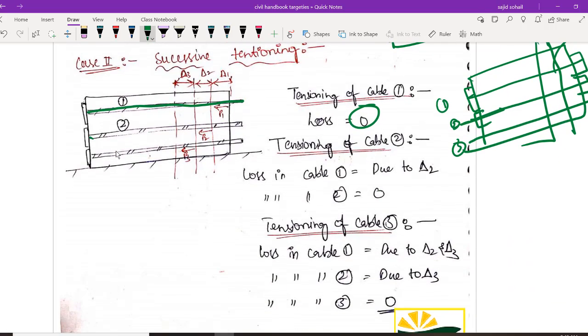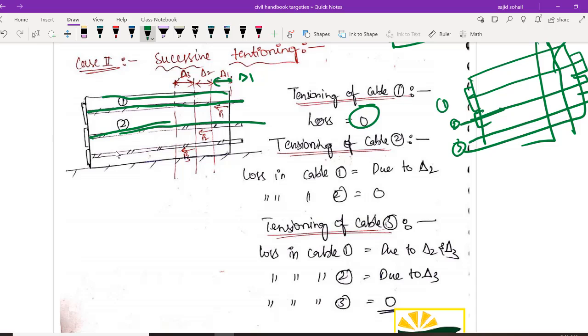But if you are again stretching it at the level 2 after giving some gap, then what will happen? Obviously this body, whatever was there, it will be moving in by delta 1. I hope it is very clearly right. I hope you got the concept. Whenever you are giving the tensioning to the cable at this level 2, there will be certain deflection. I hope you got the concept. समझ नहीं आ रहा है?